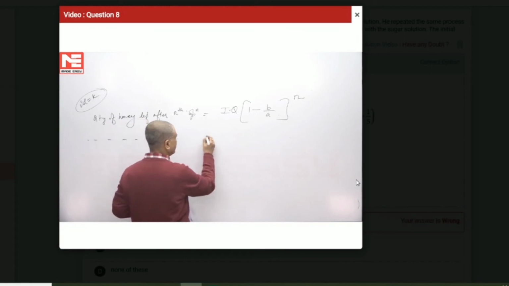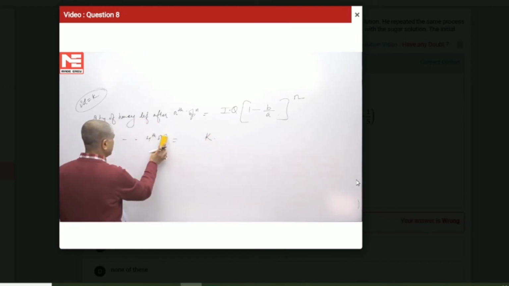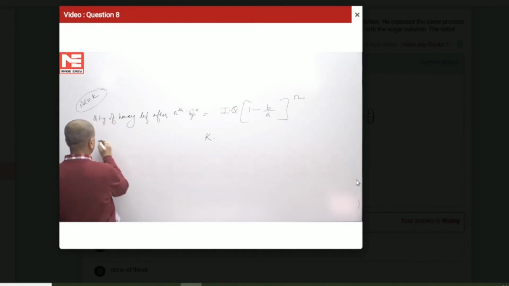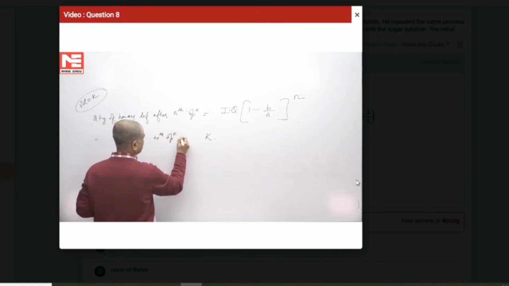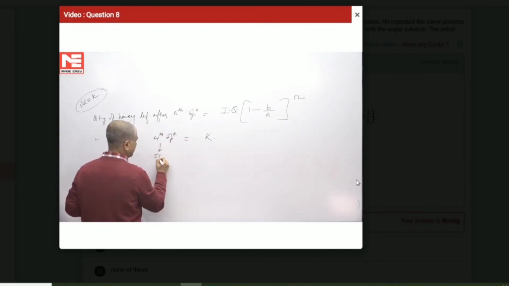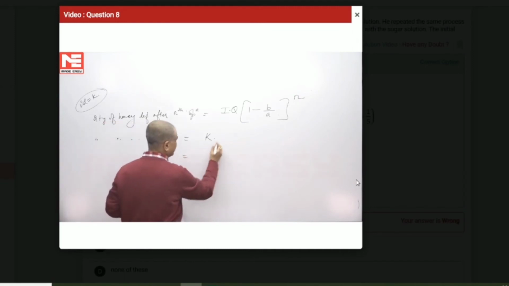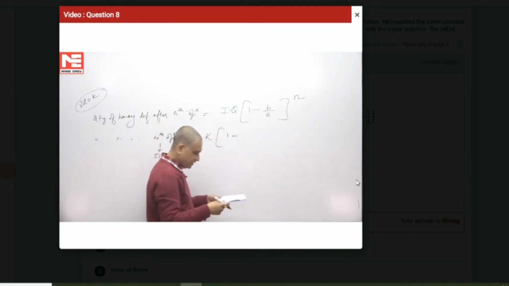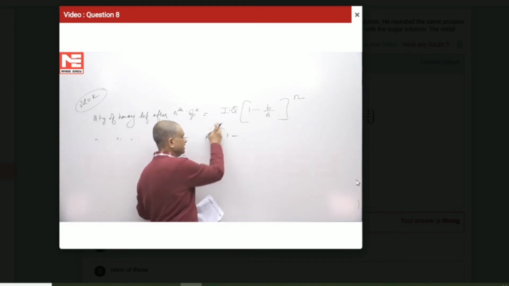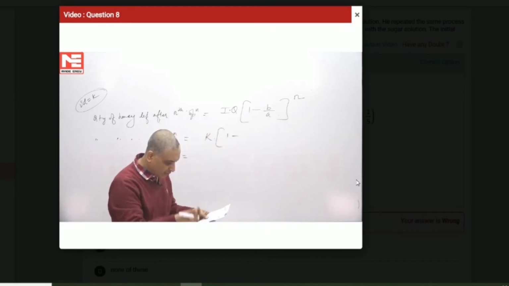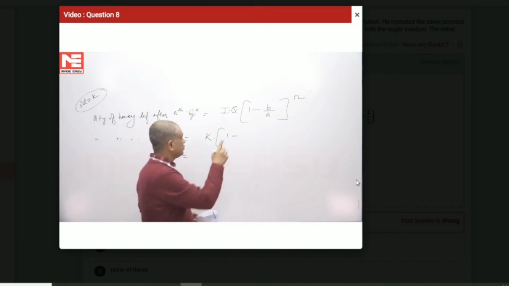Let the initial quantity be K, and the quantity of honey left after the fourth operation is already given as 512. The initial amount of honey in the jar is K, we need to find it out. And how much is being taken out?